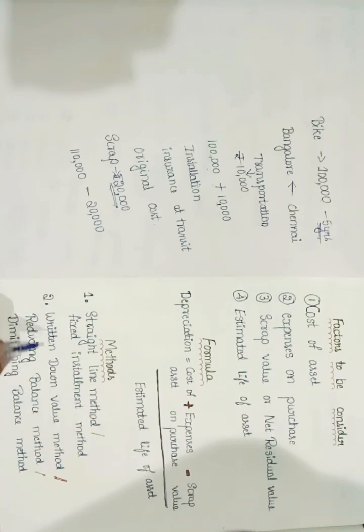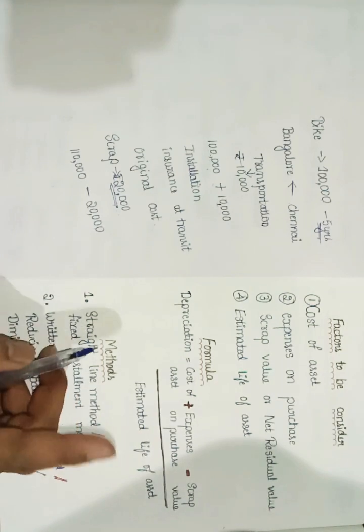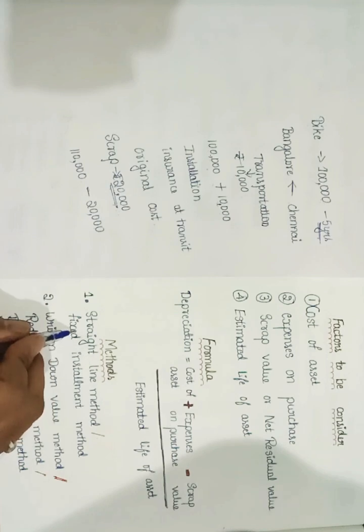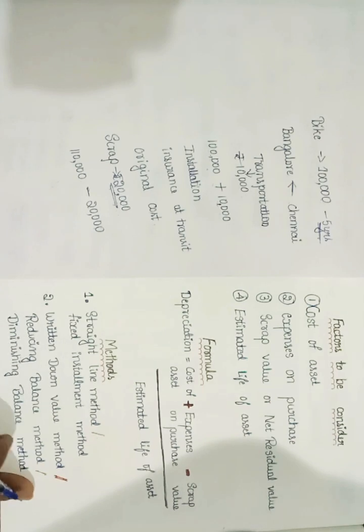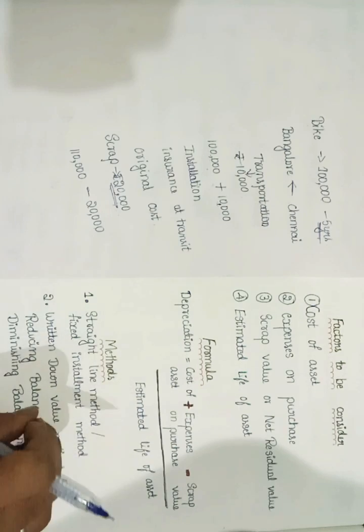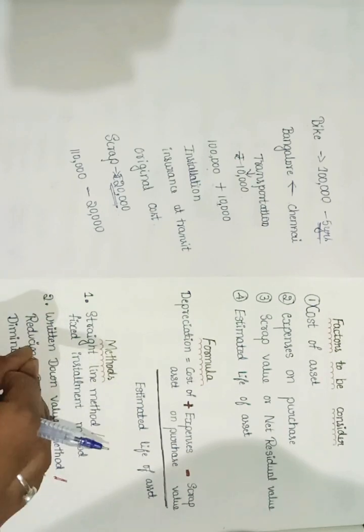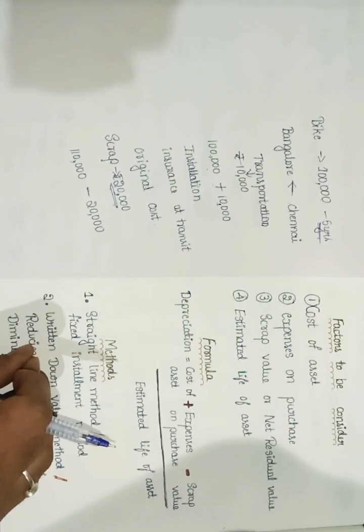Second one, written down value method or reducing balance method or diminishing balance method. These are the 2 methods we basically use. So this is about the theory part of depreciation.